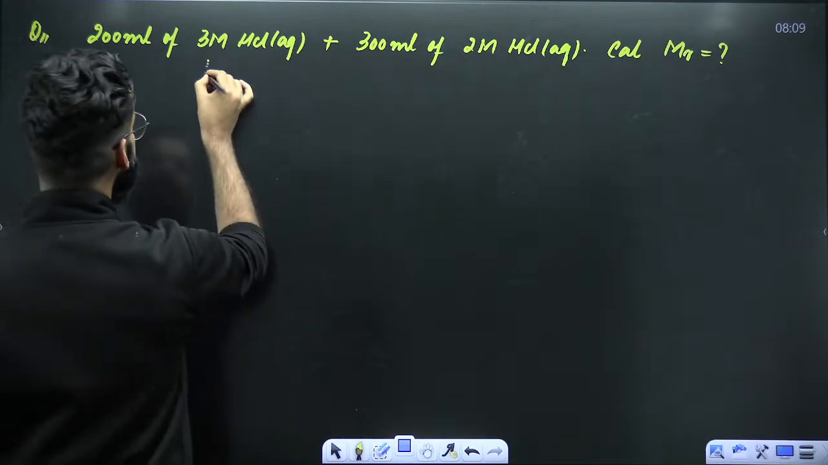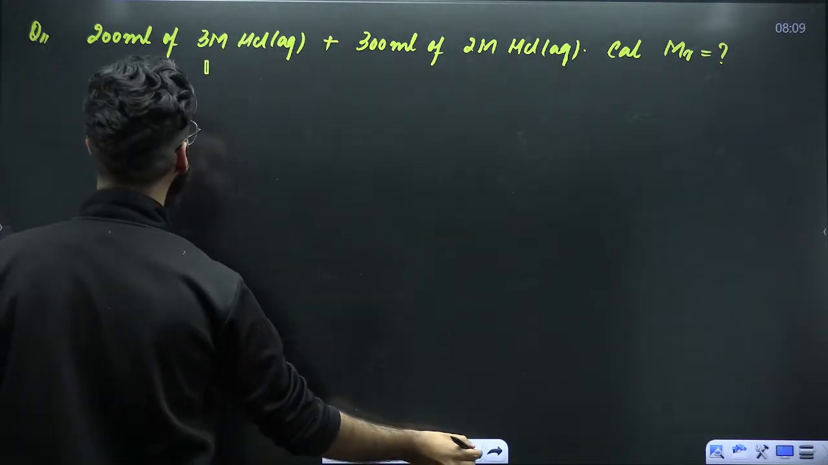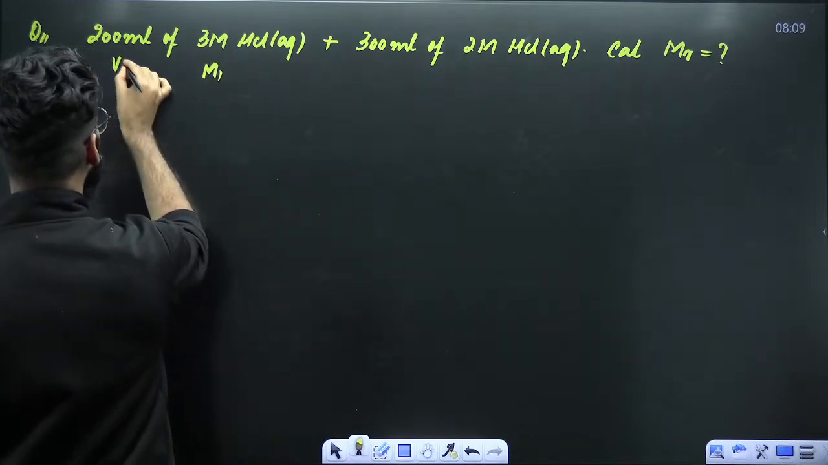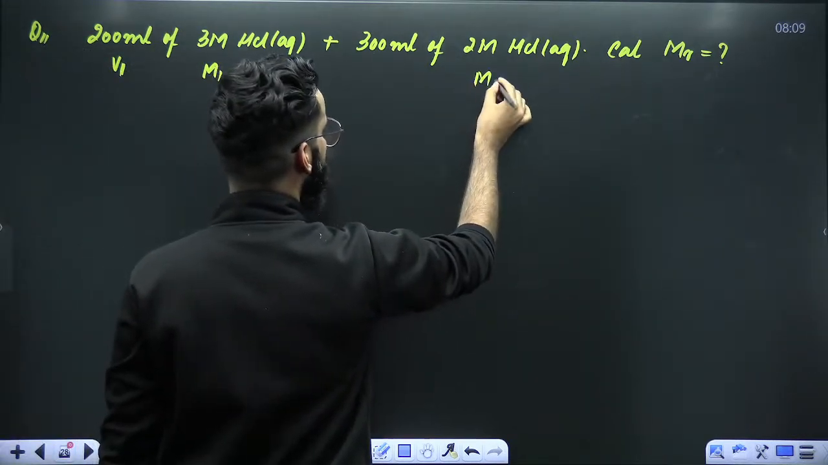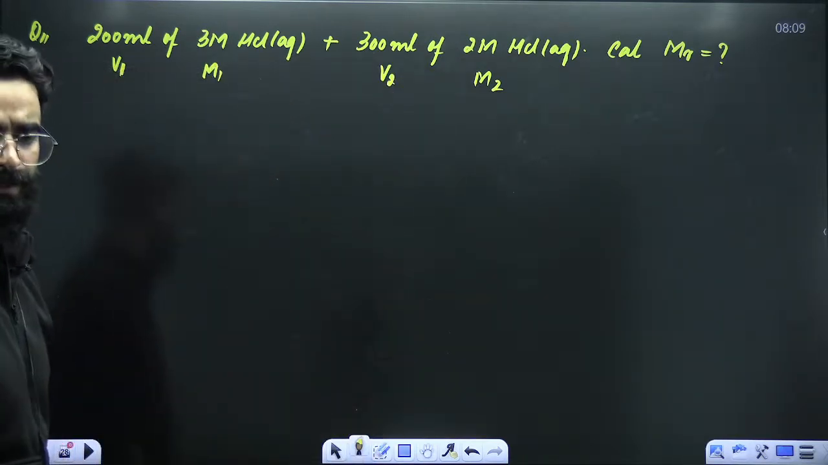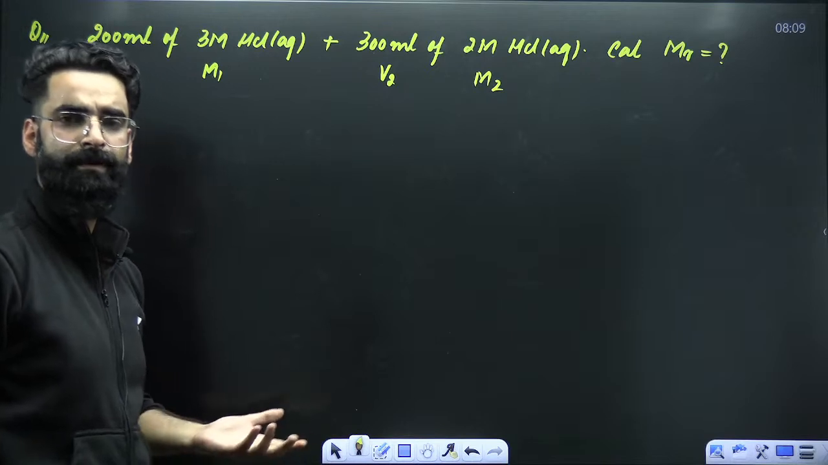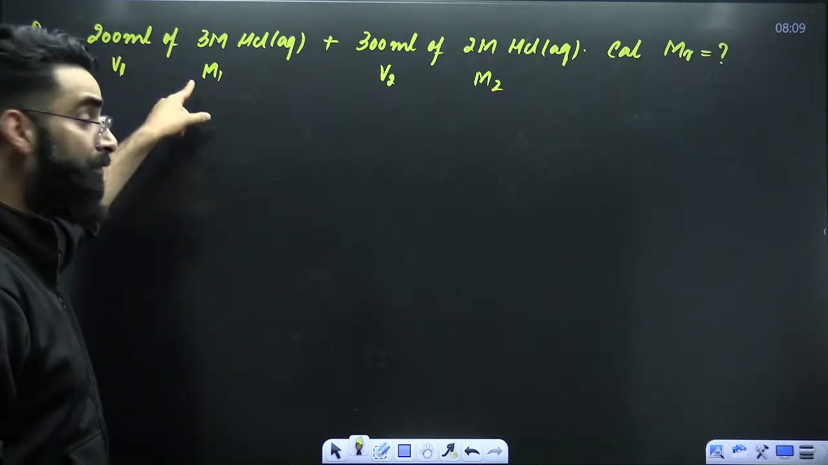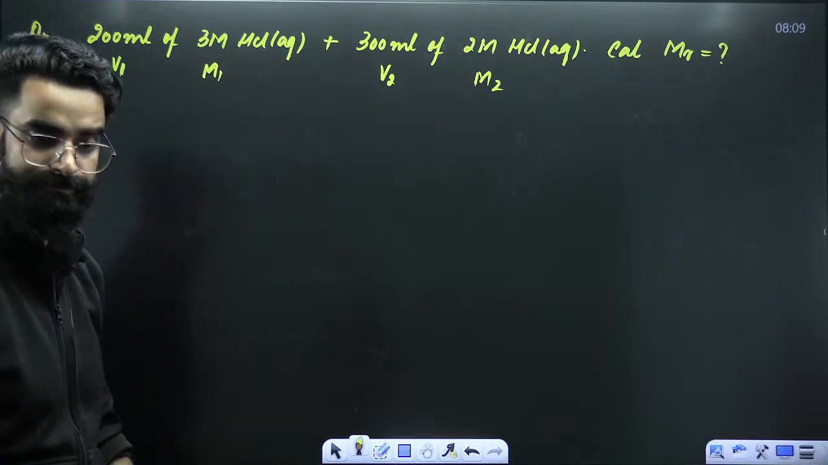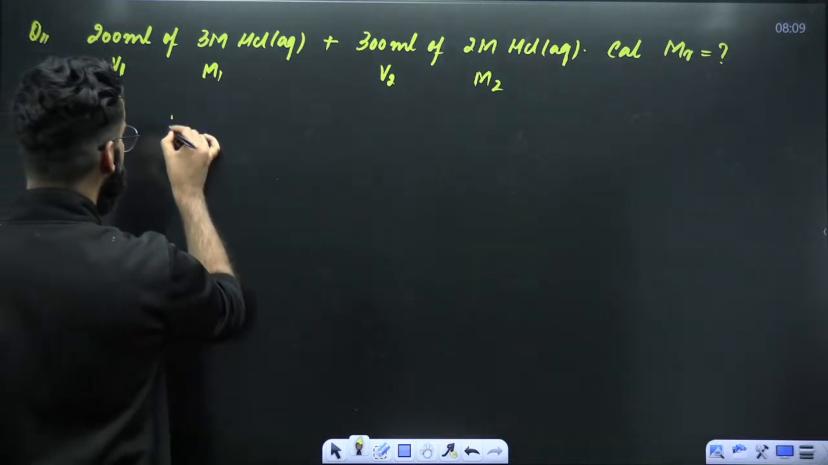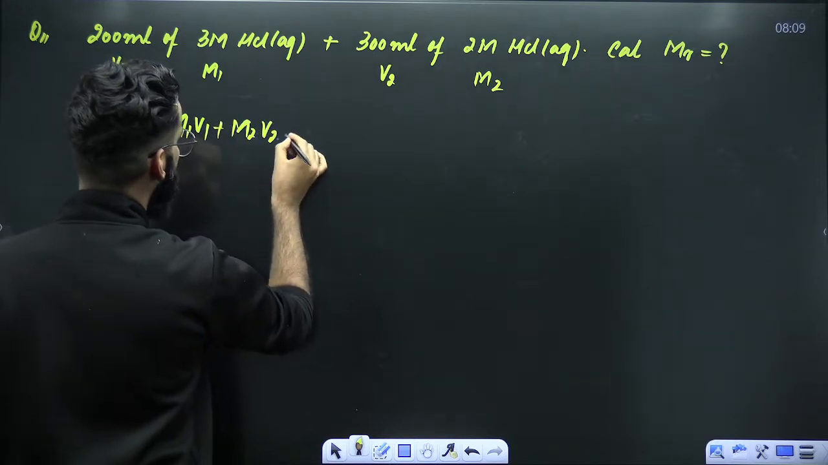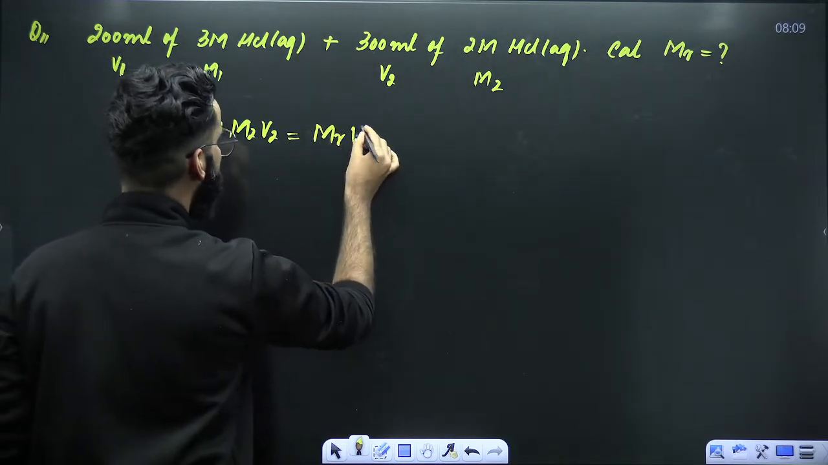Right? Can I say this is the value of M1? This is the value of V1. This is the value of M2. This is the value of V2. Perfect. So I'm mixing two solutions. Which concept will I be using? Volume is in ml. I'll say millimoles before mixing should be equal to millimoles after mixing. Or let me use the direct result. Case number 1: M1V1 plus M2V2 has to be equal to MR multiplied by VR.